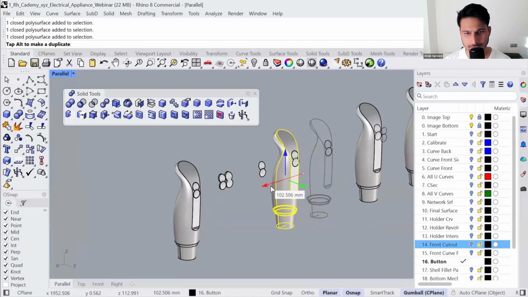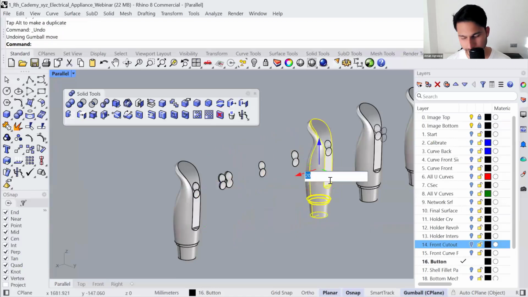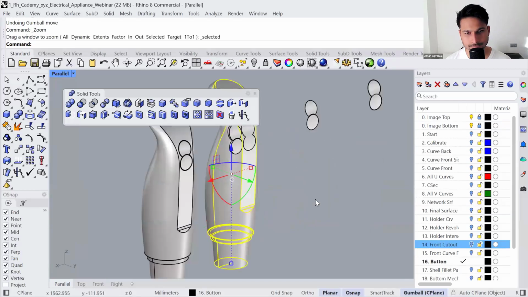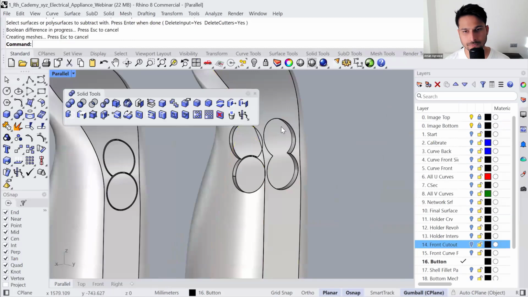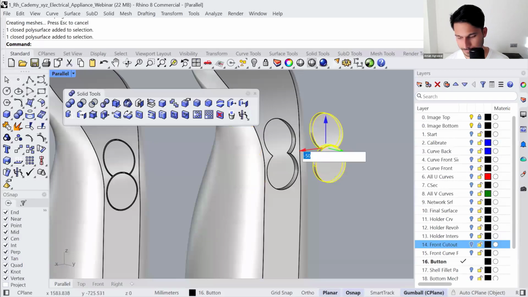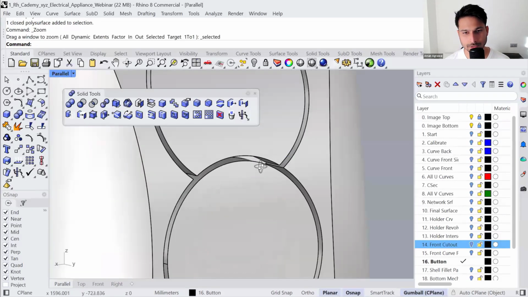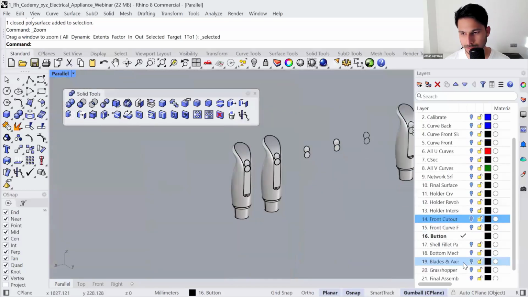And this is 100, 200, 300. So let me move it by 300. Boolean difference. And we have the cutout shape. Then you have the buttons in its place. And you can apply fillets here. Okay, so let's unlock the next layer.